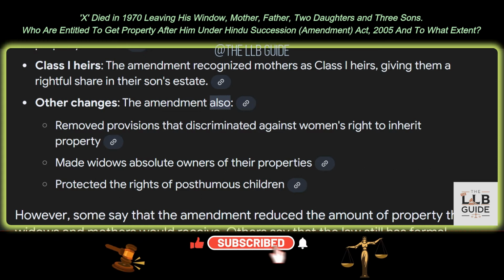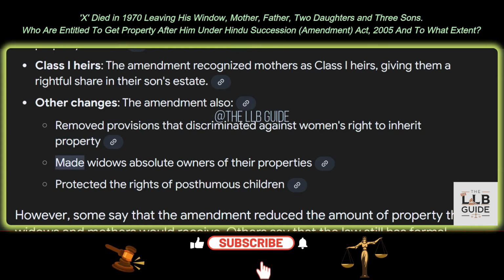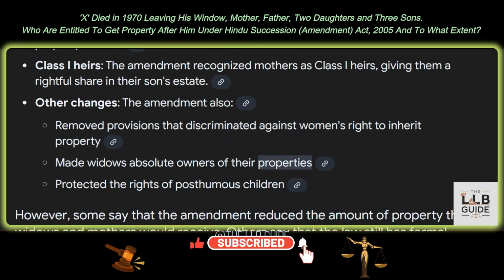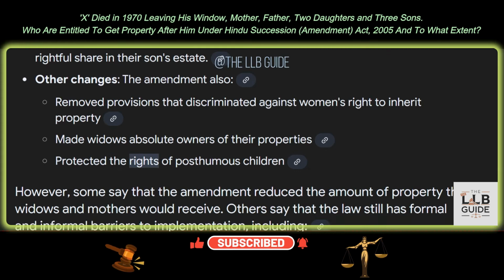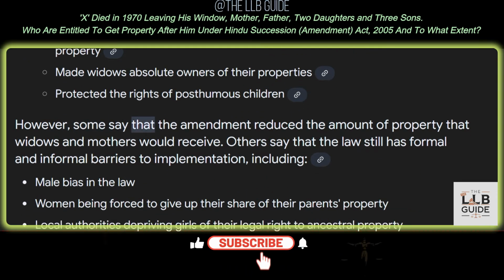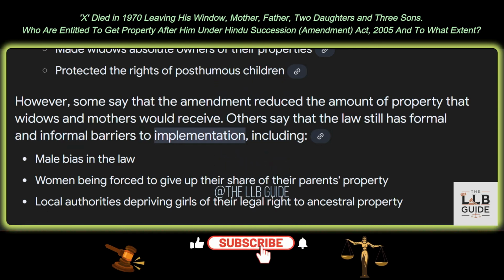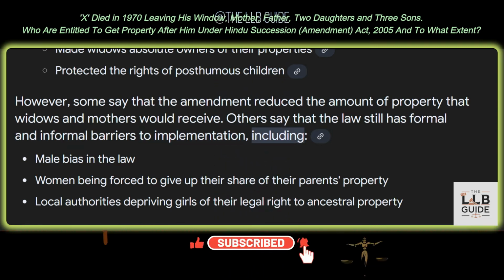The amendment also removed provisions that discriminated against women's right to inherit property, made widows absolute owners of their properties, and protected the rights of posthumous children. However, some say that the amendment reduced the amount of property that widows and mothers would receive. Others say that the law still has formal and informal barriers to implementation, including 1.